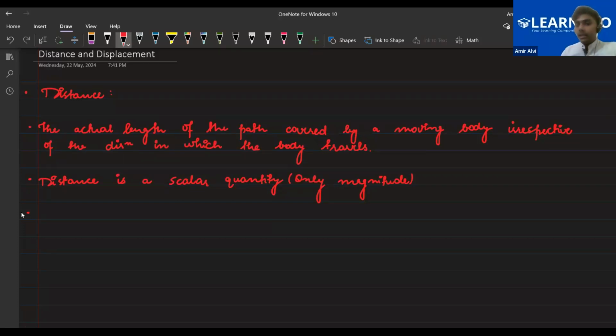The distance of a moving body cannot be zero or negative. Ayan, Farhan, Nahid, is this clear? Yes, sir. Okay, that's great.